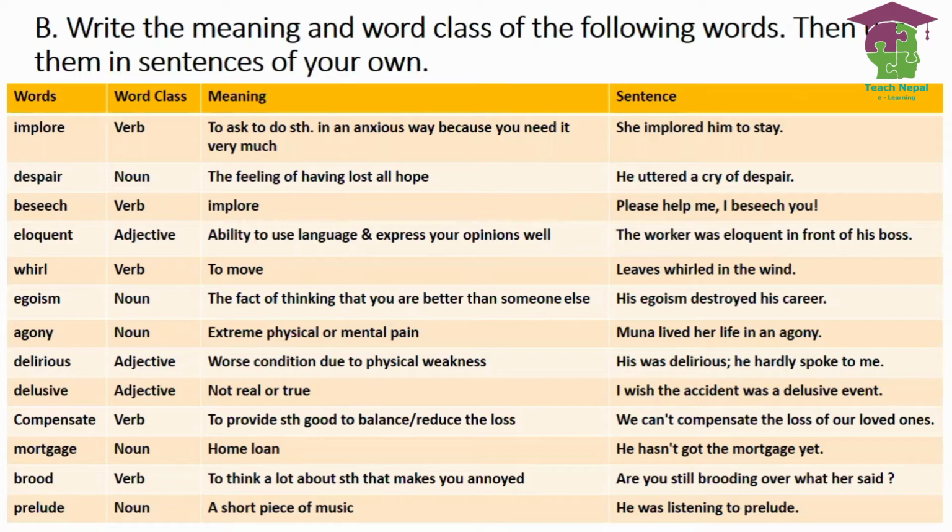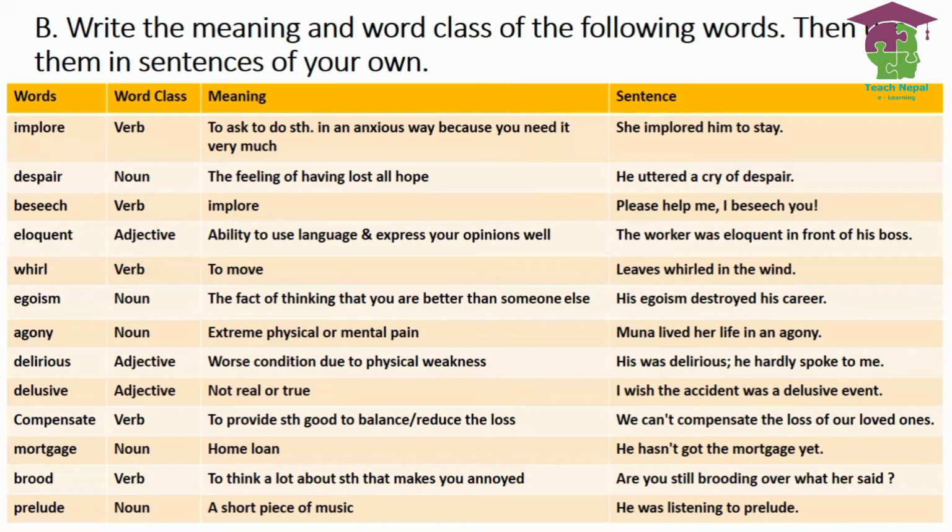यहाँ भएका वर्डहरू चाहिँ हामीले त्यसको मिनिङ र वर्ड क्लास चाहिँ माथि टेक्स्टमा जसरी युज भएको छ त्यसरी हेर्नुपर्ने हुन्छ. Despair, noun, the feeling of having lost all hope. He uttered a cry of despair. Beseech, verb, this means implore. Just like that फर्स्टमा युज भए यसरी युज गर्न सकिन्छ यसलाई. Eloquent भनेको एडजेक्टिभ बनाउँछ. Ability to use language, express your opinions well. The worker was eloquent in front of his boss.